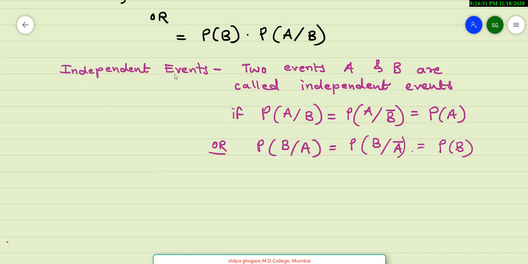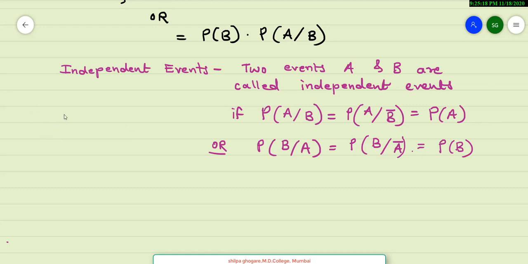Let us see the definition of independent events first. 2 events A and B are called independent events if probability of A given B is equal to probability of A given B bar, which is equal to probability of A. Note that B bar is nothing else but B complement.